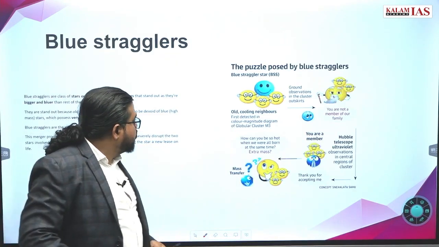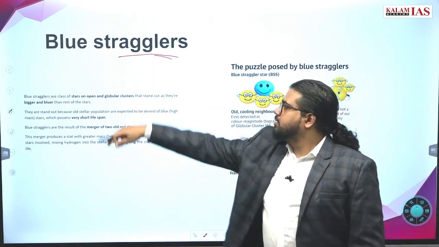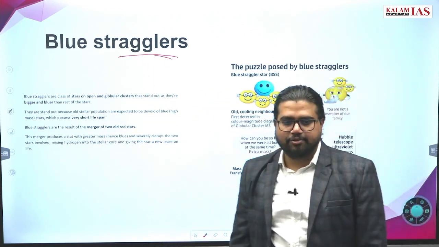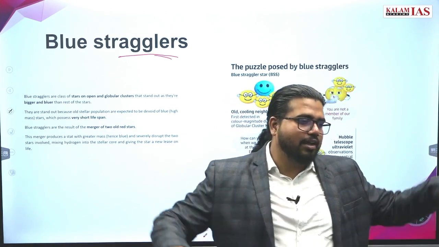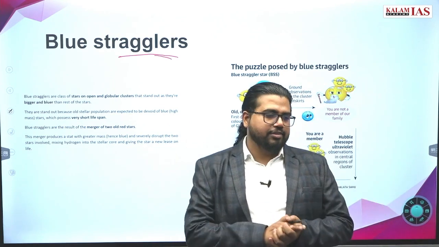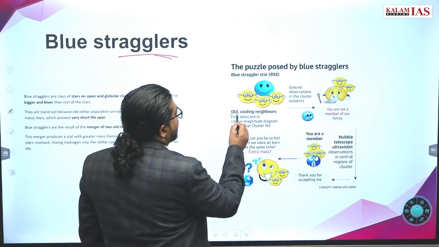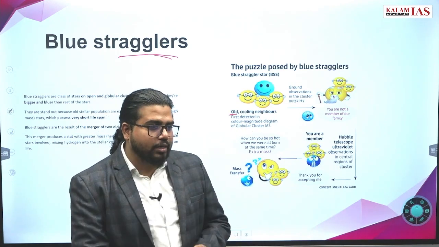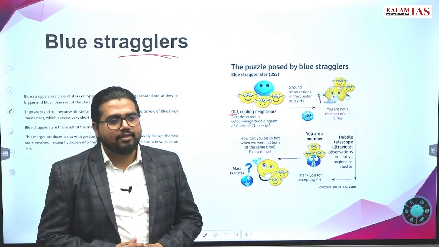Now what are blue stragglers? Blue stragglers are interesting for one reason. We have so many telescopes, we have a huge electromagnetic spectrum provided to us, so we have been observing different galaxies. Now when we are observing one old galaxy or a set of old galaxies, what do we expect?